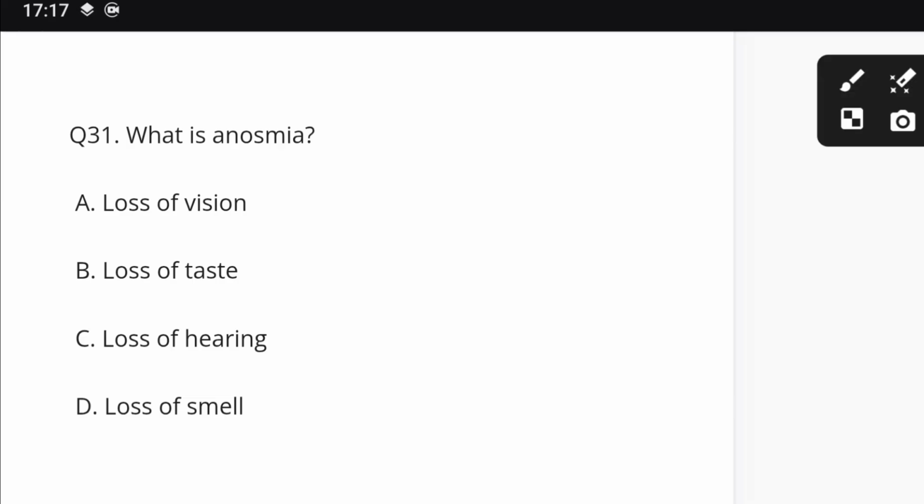Question number 31. What is anosmia? Loss of vision, loss of taste, loss of hearing, and loss of smell. Right option is D, loss of smell.